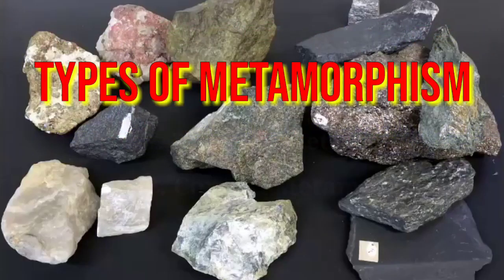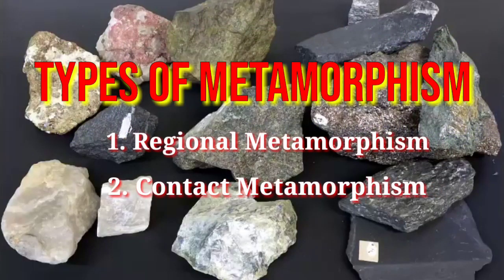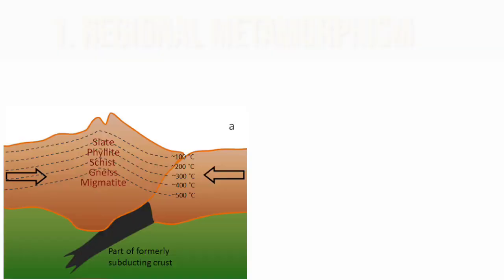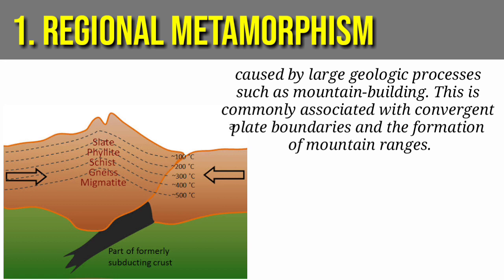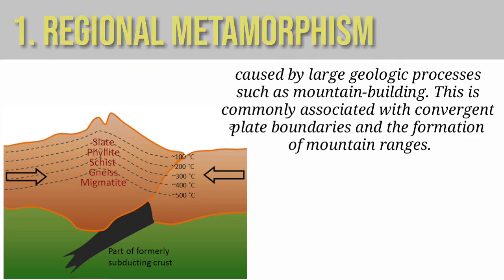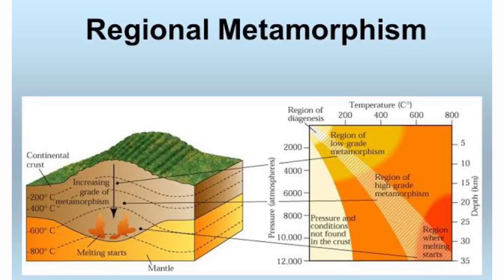There are two types of metamorphism, the regional metamorphism and the contact metamorphism. Now let's start with regional metamorphism. This is caused by large geologic processes such as mountain building. It is commonly associated with convergent plate boundaries and the formation of mountain ranges. Regional metamorphism usually produces foliated rocks such as gneiss and schist.